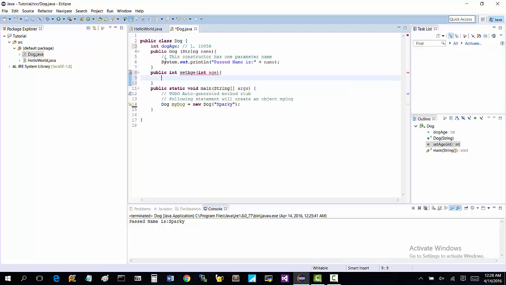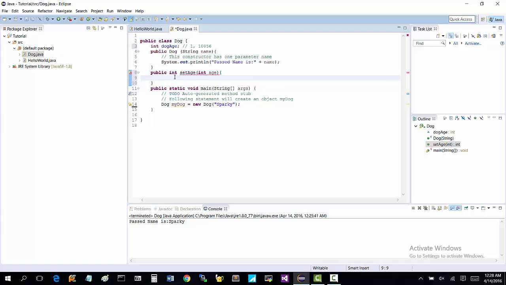I'll explain what that means. What you're doing here is creating a public method that can be used anywhere. I'm going to return an integer. I'm going to name it setAge, and I'm passing one argument called age.